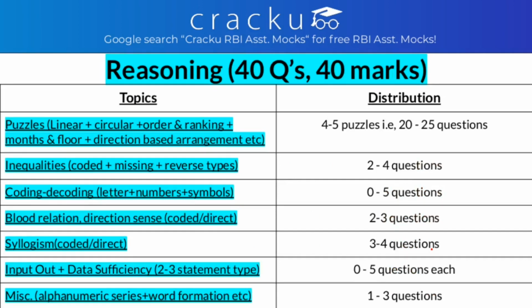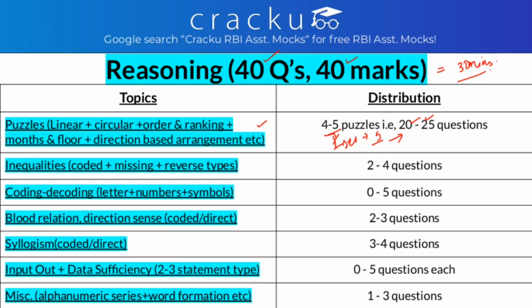Next, let's see the distribution, that is, the weightage or topic wise distribution. In reasoning, as we already know, we get 40 questions carrying 40 marks and the time allotted is 30 minutes. You get nearly 4 to 5 sets of puzzles, and one set of puzzle generally has 5 questions, making it 20 to 25 questions from puzzles.